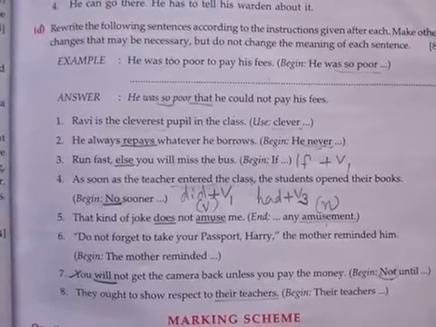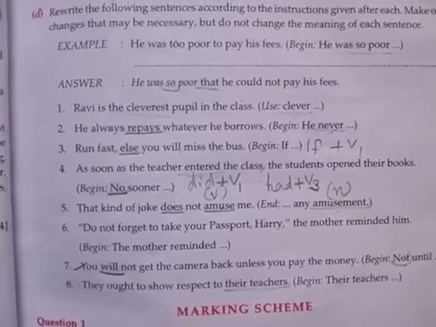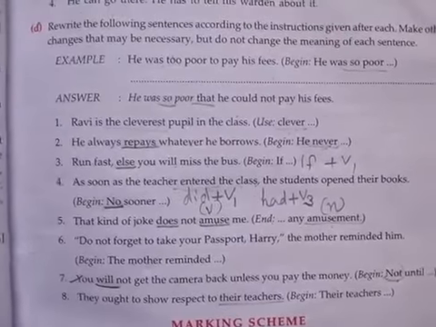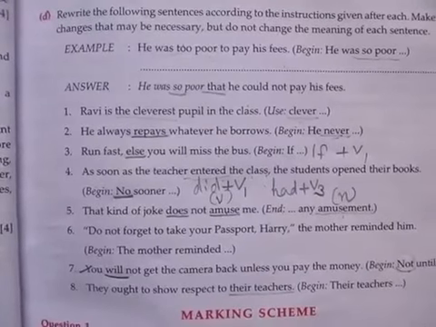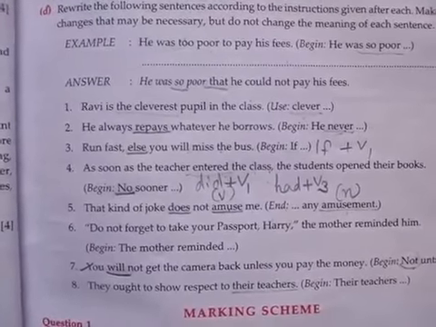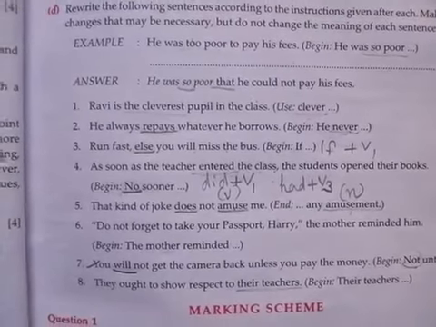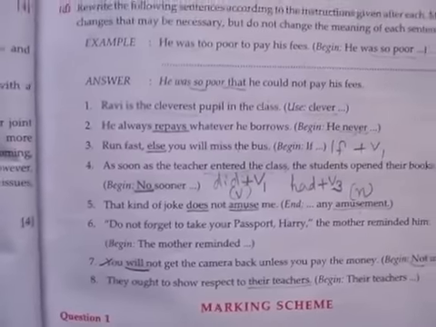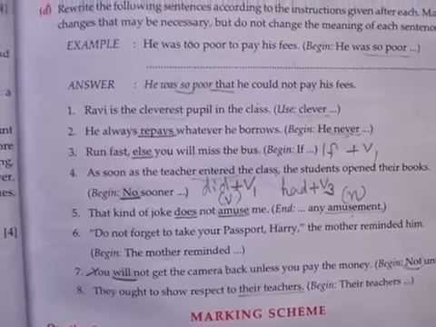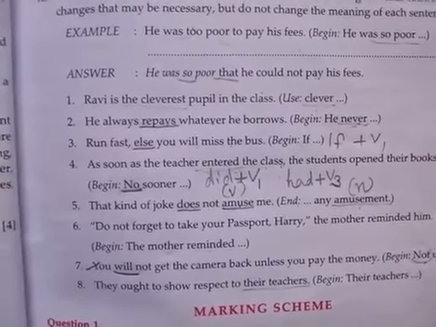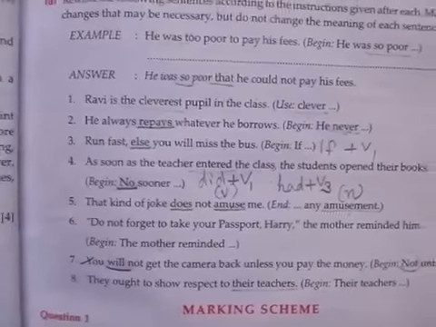He was too poor to pay his fees. We have learned that too has a negative meaning, and the question is to begin the sentence in this way: He was so poor. So is positive in meaning. So the question is to change the sentence into positive, and it is done. We have learned that so is accompanied by that. So, he was so poor that he could not pay his fees.